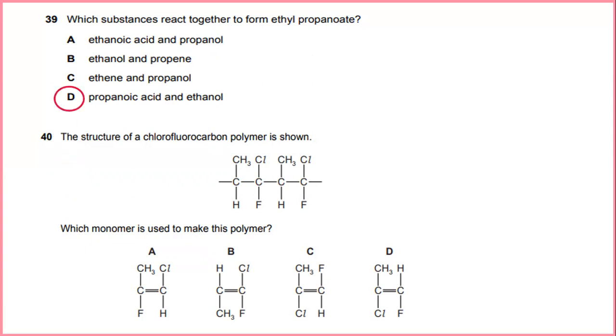The structure of a chlorofluorocarbon polymer is shown, as you see in this diagram. Which monomer is used to make this polymer? The answer will be B.